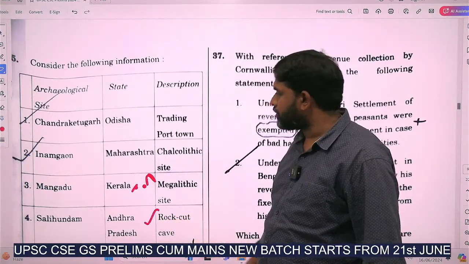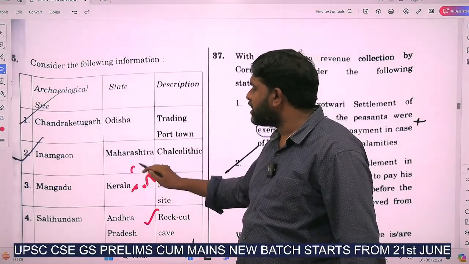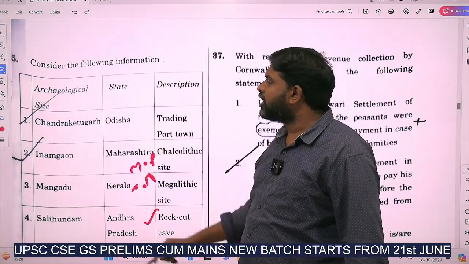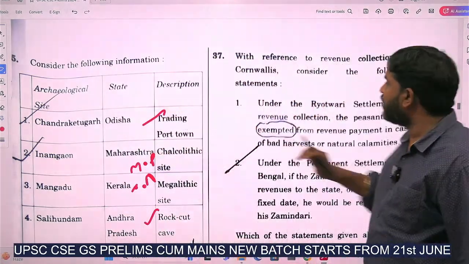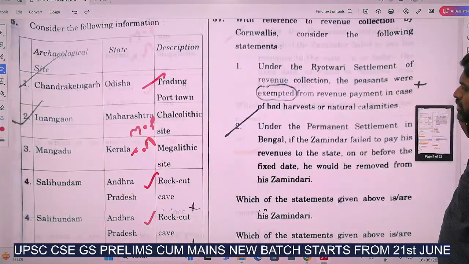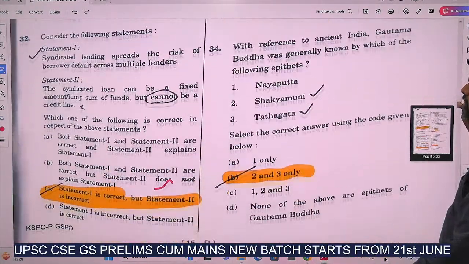This is correct, Inamgaon, Chalcolithic. It is not Maharashtra, it is Madhya Pradesh. Chandraketugarh, Odisha, trading port. How many are correct? 2 are correct. Question number 35. So the answer is, how many statements are correct? 1 and 4 are correct. 36th question.